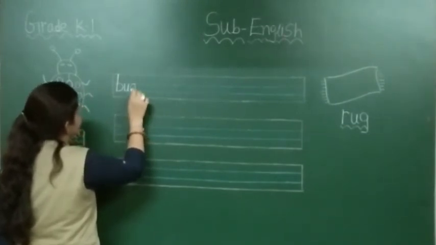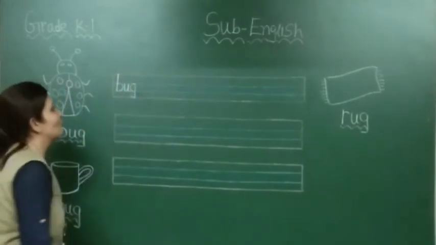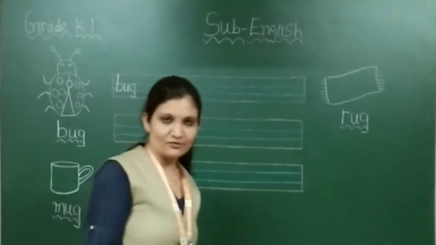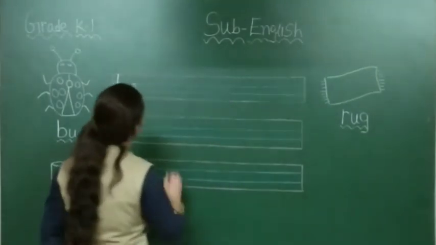This is called small letter G. In phonics, G says G. B, A, G.